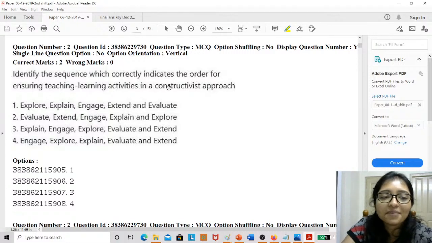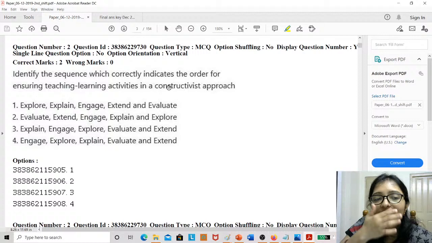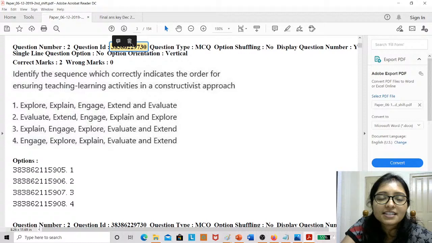Easily we can eliminate 2 and 3. But everyone is confused between 1 and 4, that is, explore is first or engage is first. Let's see what is the answer.